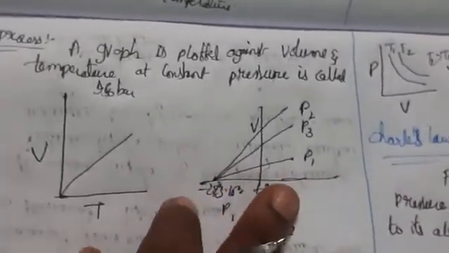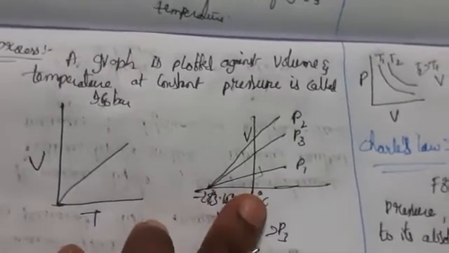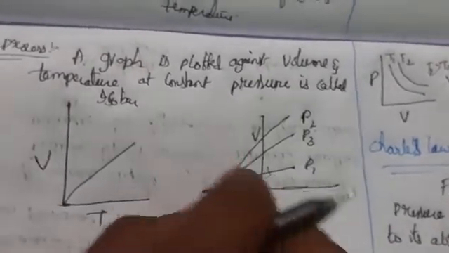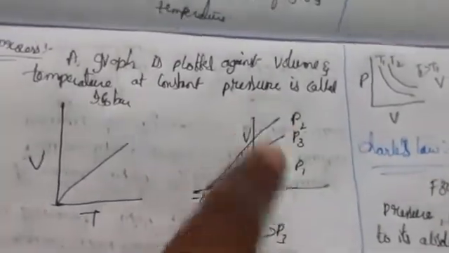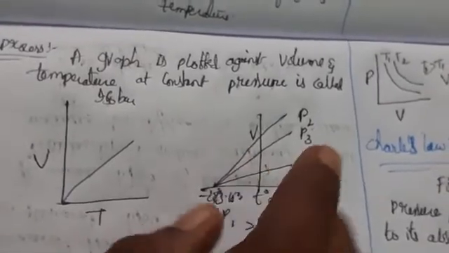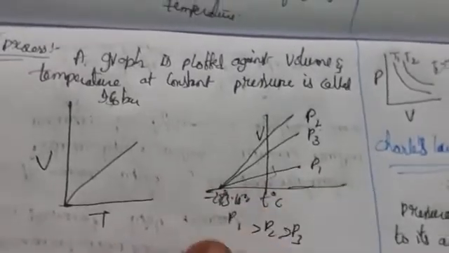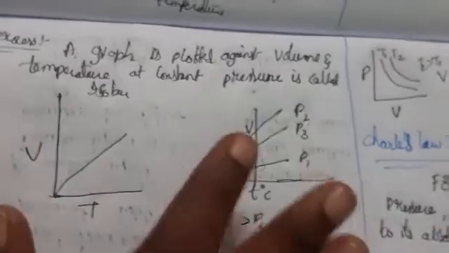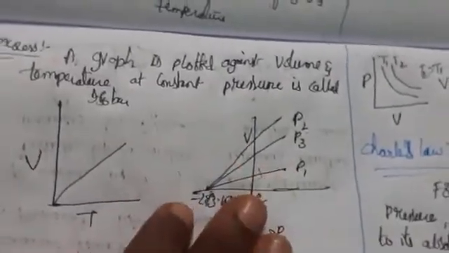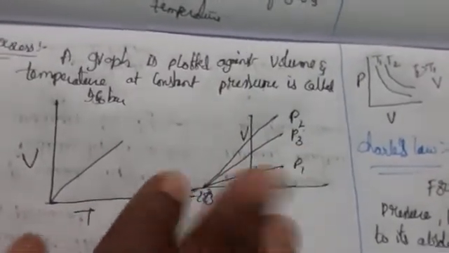So by this, if we put the value of T in the equation as minus 273 degrees, we see that the volume of the gas at minus 273 will be 0. Means this gas will not exist. So all the gases first liquefy, then only the gases will exist. Their gases are changing into liquid, then automatically that temperature is reached.